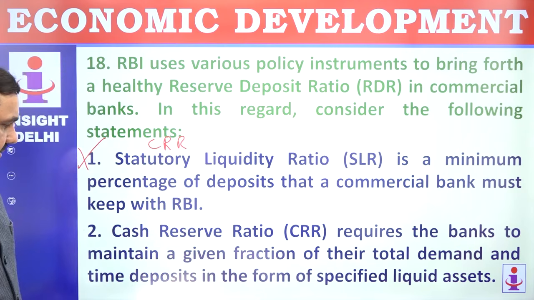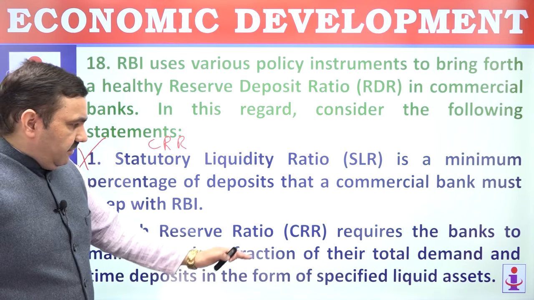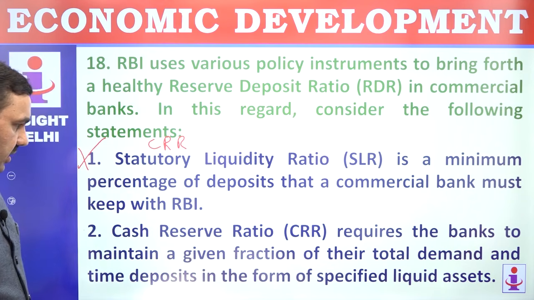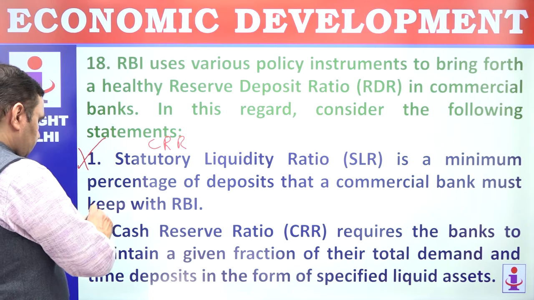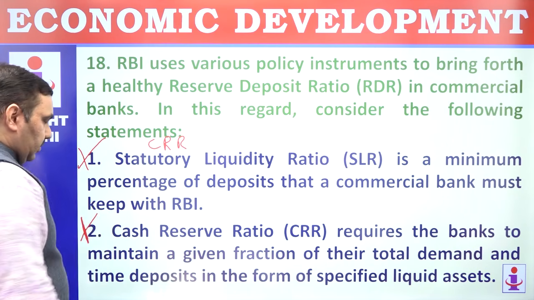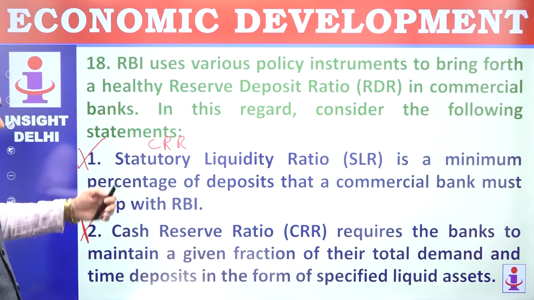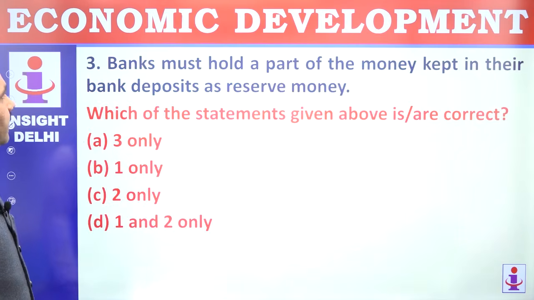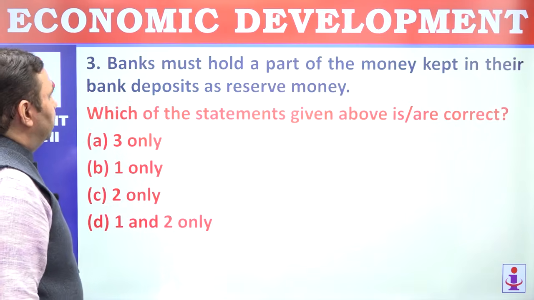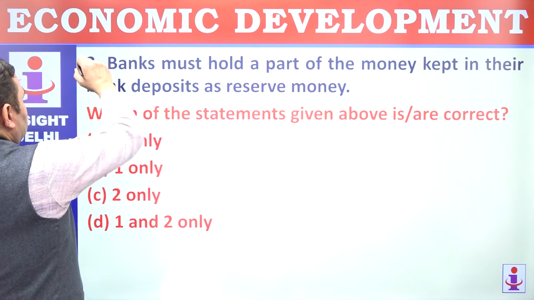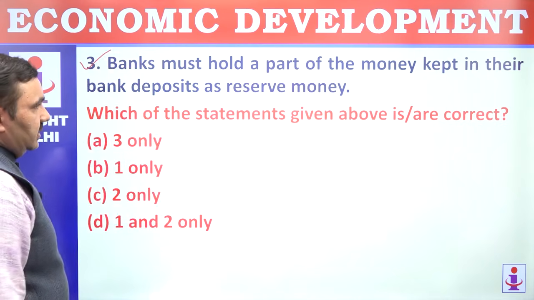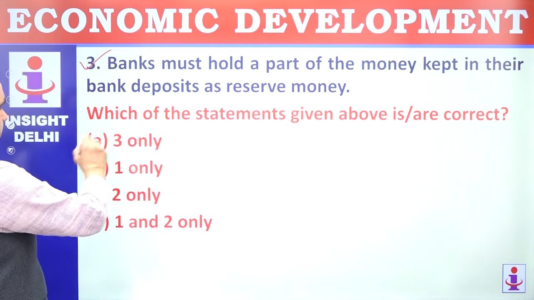Cash reserve ratio requires the banks to maintain a fraction of their total deposits in the form of specific liquid assets, that is SLR. So both are oppositely matched here, or you can say these terms you have to interchange. Banks must hold a part of money with them as reserve money. That's correct. So 3 is correct. Others are wrong. Option is A.